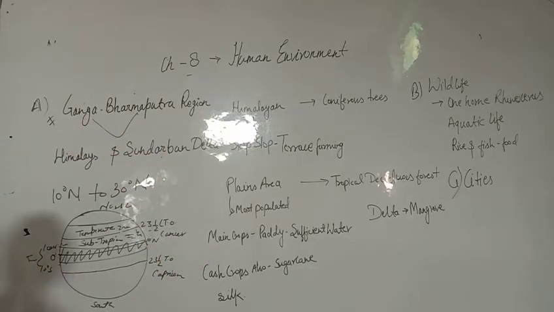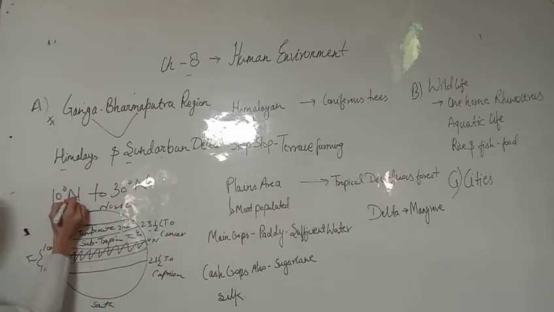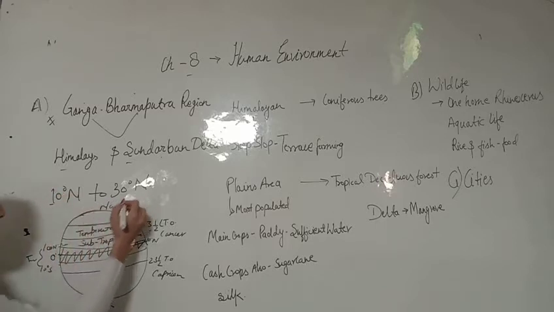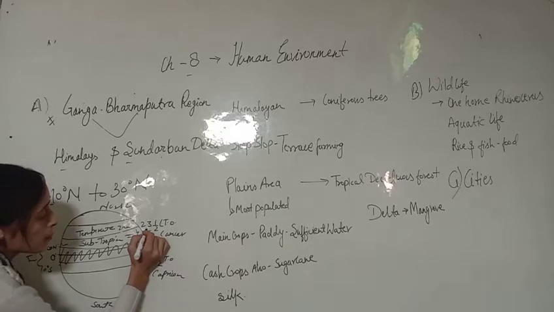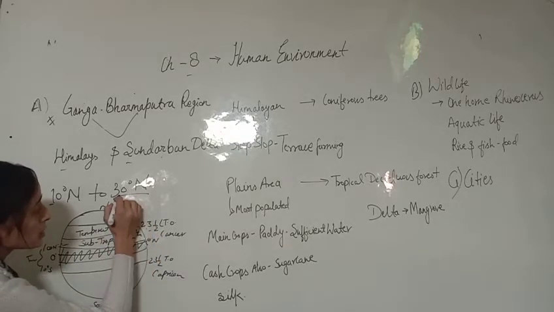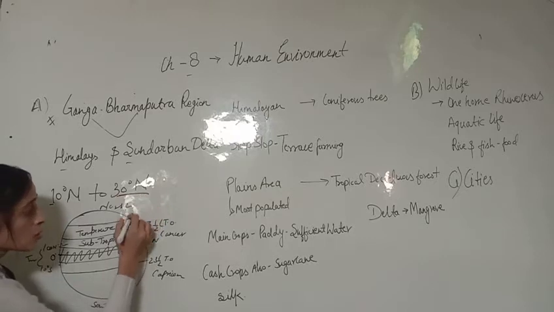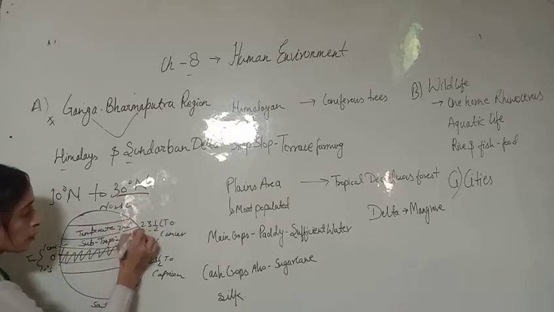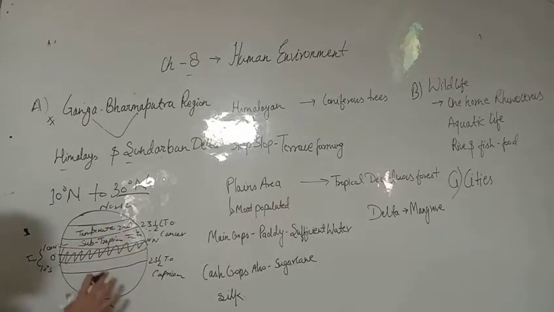The two prominent features are the Himalayas and the Sundarbans. In this chapter we will discuss all the regions from 10 degrees north to 30 degrees north. Above 23 degrees is the temperate zone, and we will discuss till 30 degrees north, so a little of the temperate zone will also be discussed.